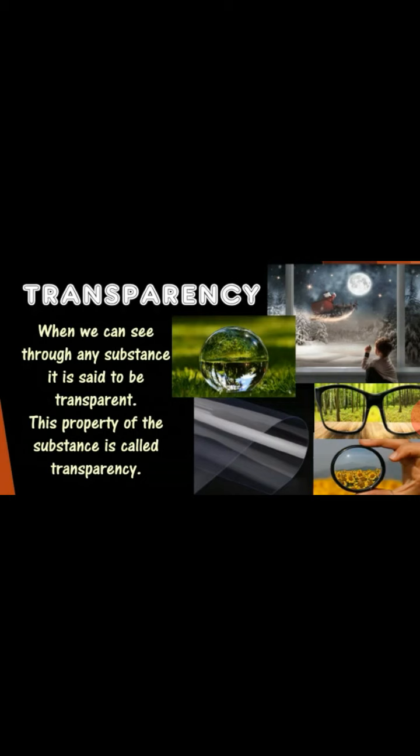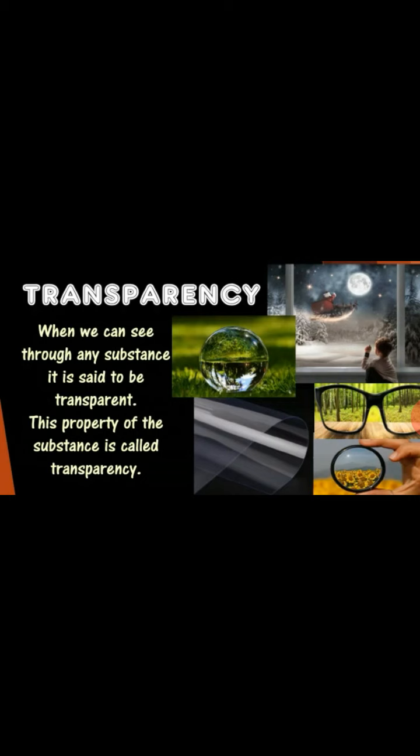This property of a substance is called transparency. The property of a material due to which we can see through it clearly is called transparency. Those materials through which we can see clearly are called transparent materials.